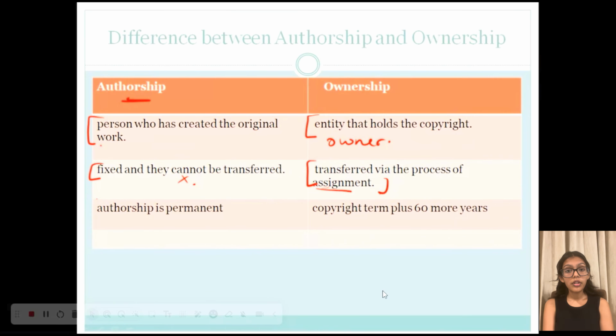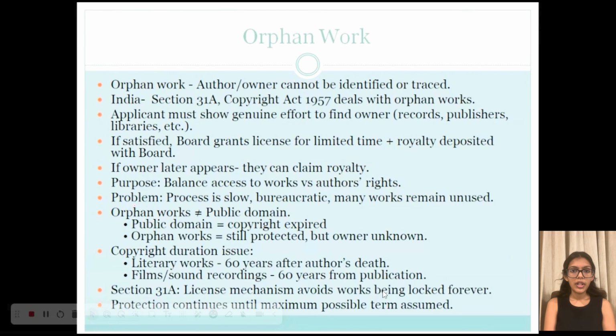Now when we talk about the duration, then authorship is permanent. So even after your death, you will be called the author of your work. Now last but not the least, let's talk about the scenario of orphan work in India.